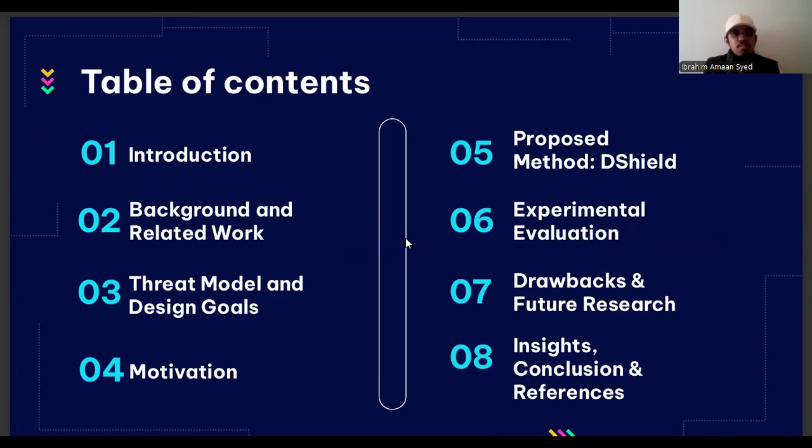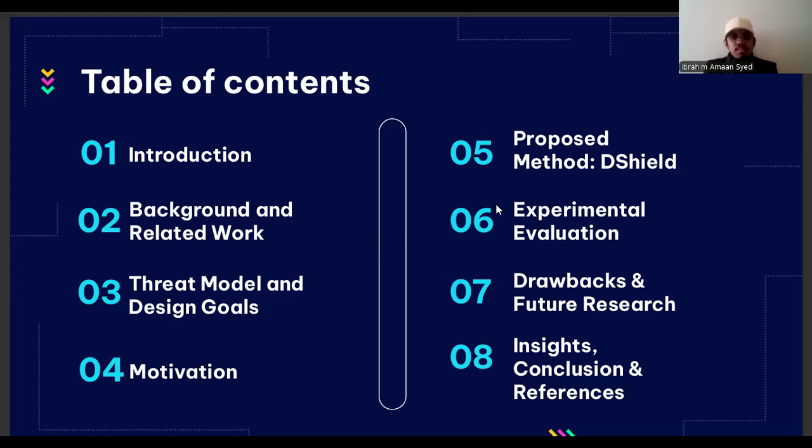So let's start with the table of contents. First, we're going to follow a flow that starts from the introduction, and we're going to jump into background and related work, then threat model and design goals. Then I'll guide you to the motivations and the capabilities of both the attacker and the defender.